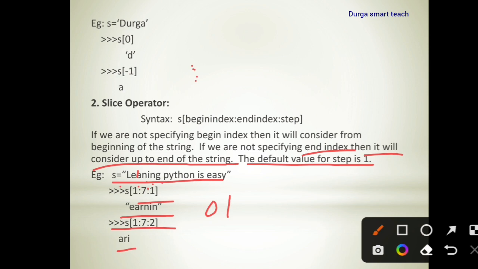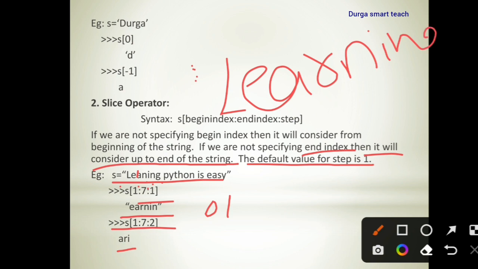Just wait a second. So this is not correct. So first one is E and the second one is R. Next third one is I.